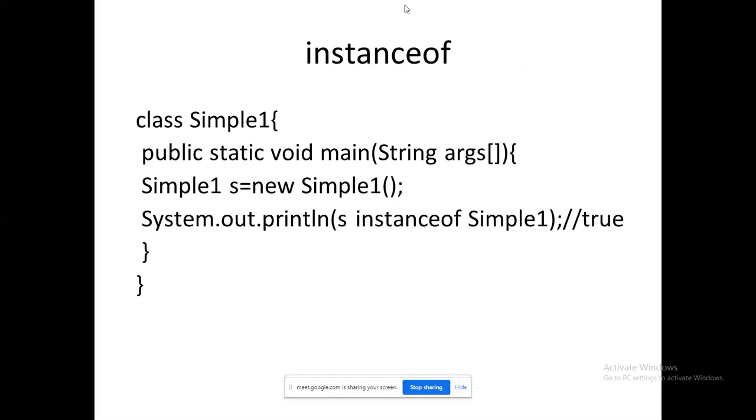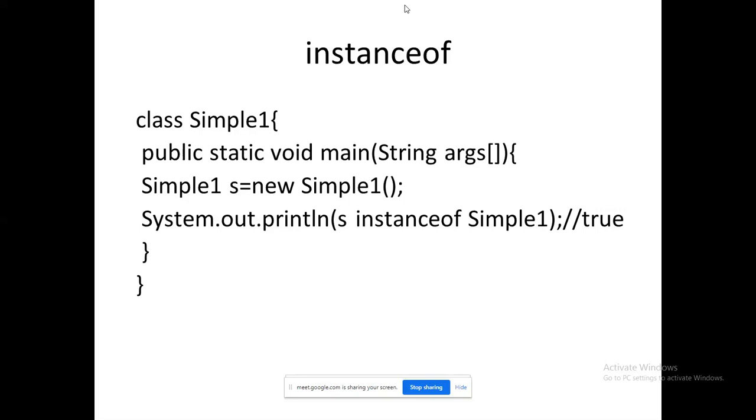Next, the instanceof operator. This is an important operator. Probably the complete set of operators will be dealt with by Aarti ma'am for you. But anyway, it is related to class and object, which is why I have mapped this topic here. What is the purpose of the instanceof operator? It is used to identify whether this object belongs to this class or not.